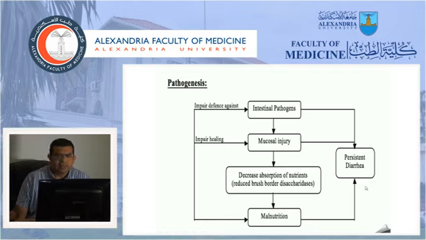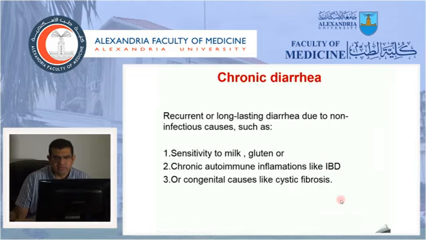And in these cases, the treatment is not just to correct the dehydration or give antibiotics, it's nutritional therapy to improve the malnutrition. In these cases, we can give him a special pre-digested formula to help him absorb the nutrients and to reverse this cycle. So when he has a pre-digested formula, he will absorb it very efficiently. His nutrition status will improve. He will be able to repair his mucosa and to defeat the organism, and with time the diarrhea will stop.